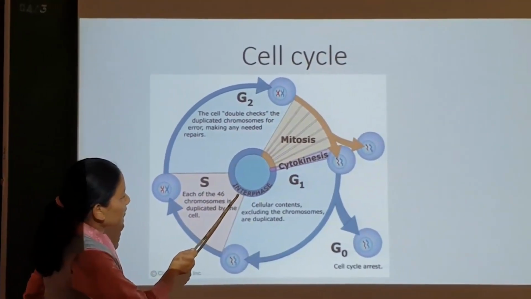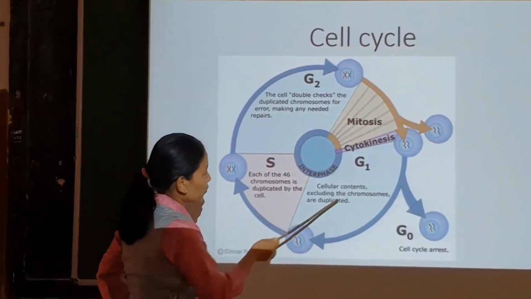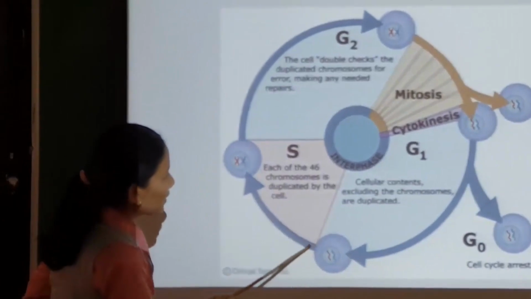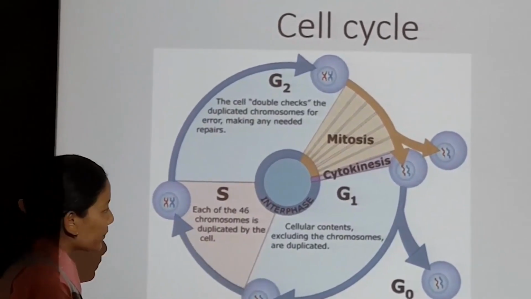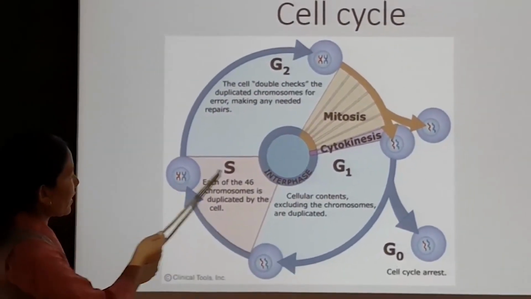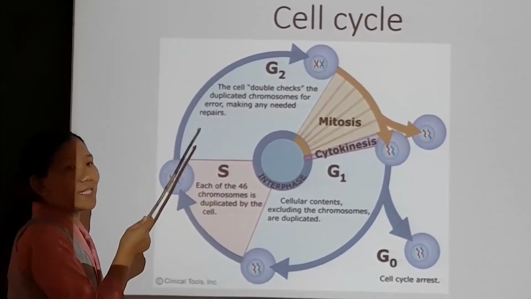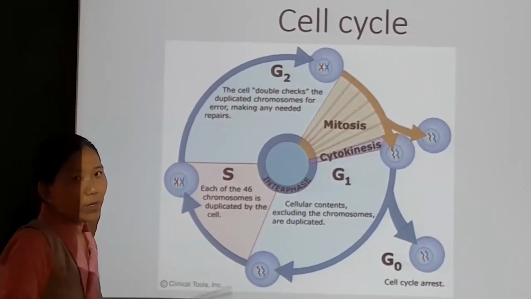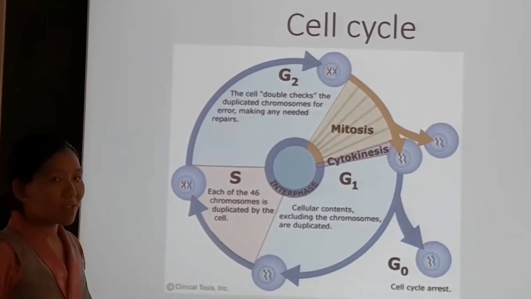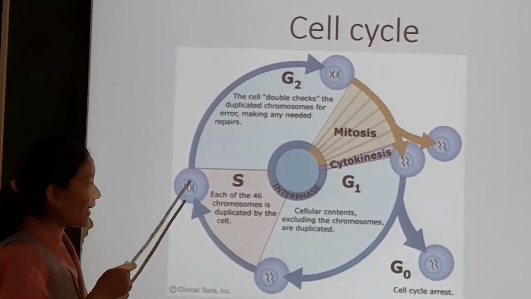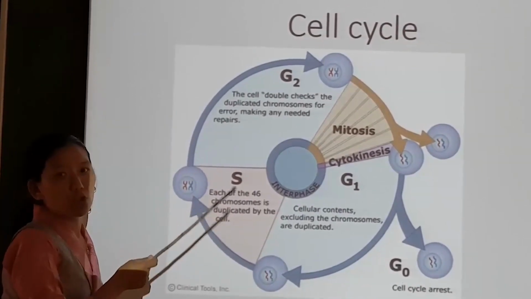Now this interphase, as discussed, takes place through three phases. In the G1 phase, what happens here? This single cell grows in size, the cell size becomes larger, and it produces protein and ATP. Then it moves into the next phase, that is the synthesis phase. Here, the synthesis of DNA takes place. In the case of human beings, we have 23 pairs of chromosomes, that is 46 chromosomes, and these chromosomes are made up of DNA. The DNA content in the chromosome doubles, not the chromosome number.